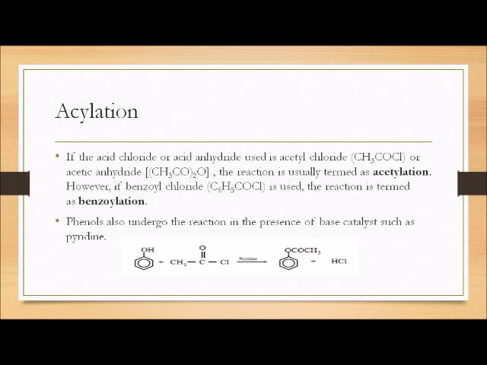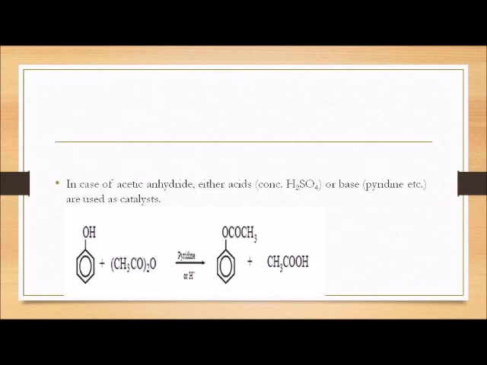If the acid chloride or acid anhydride used is acetyl chloride or acetic anhydride, the reaction is usually termed acetylation. If benzoyl chloride is used, the reaction is known as benzoylation. Phenol also undergoes the reaction in the presence of base catalysts such as pyridine. In case of acetic anhydride, either acid or base is used as a catalyst.